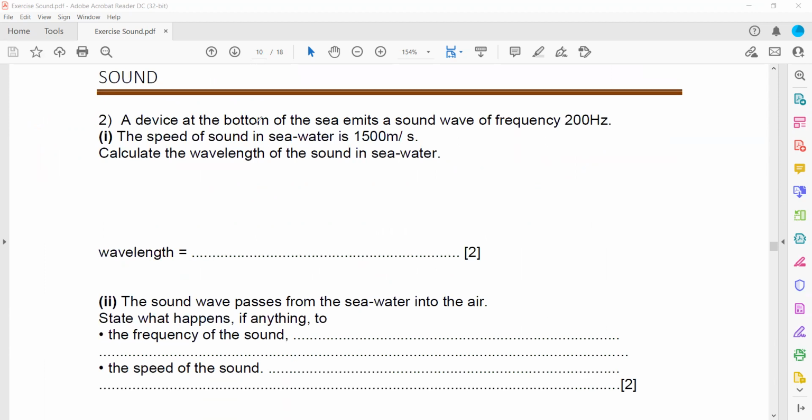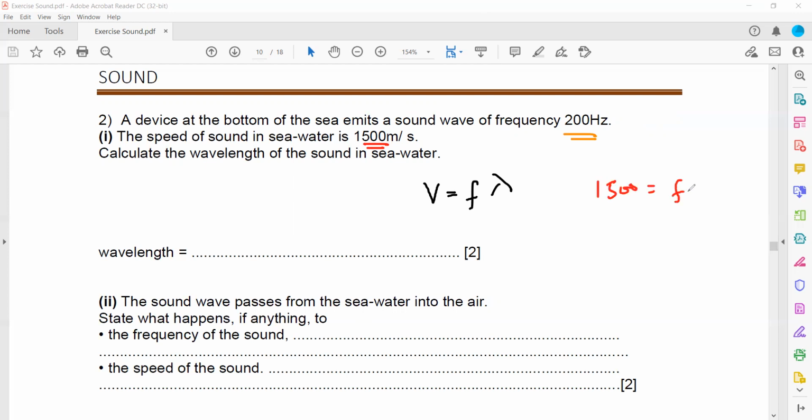Another question: a device at the bottom of a sea emits a sound of frequency 200. The speed of sound in sea water is 1500. What is the wavelength? The frequency, wavelength and speed are related by a formula: v equals f lambda. That's the wave equation where v is the speed, and this is valid for all types of waves: light waves, sound waves, radio waves. So v is the speed, which is 1500.